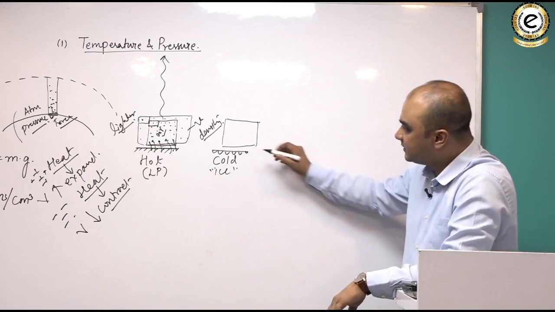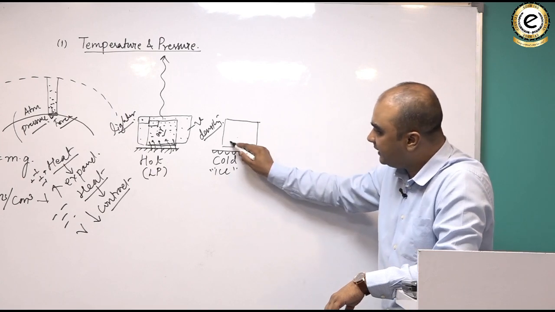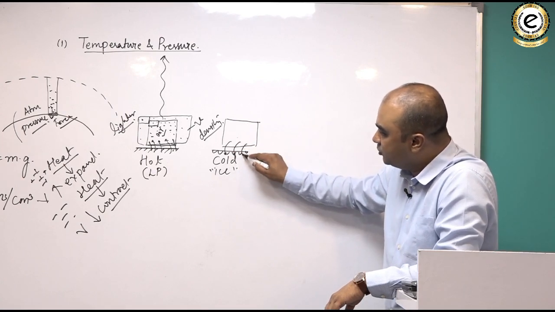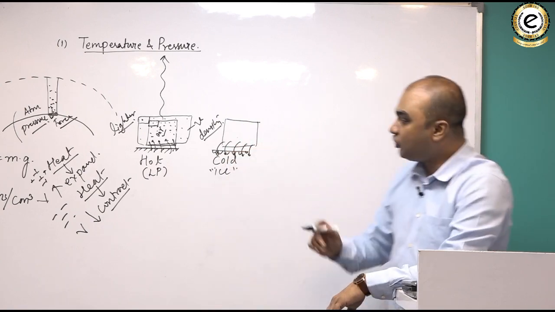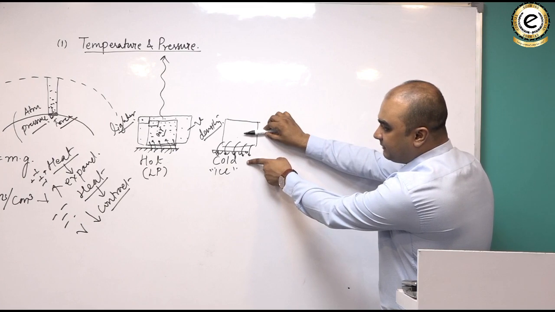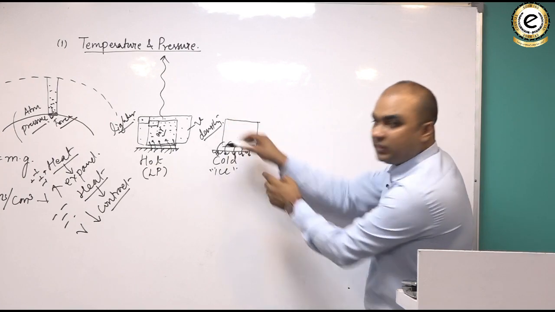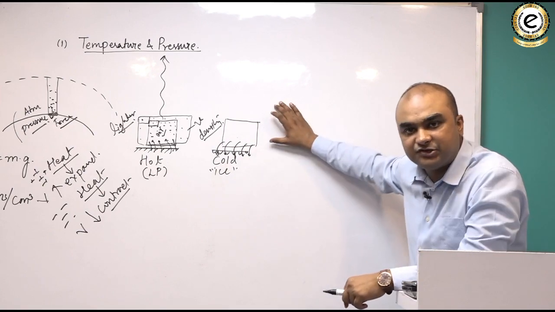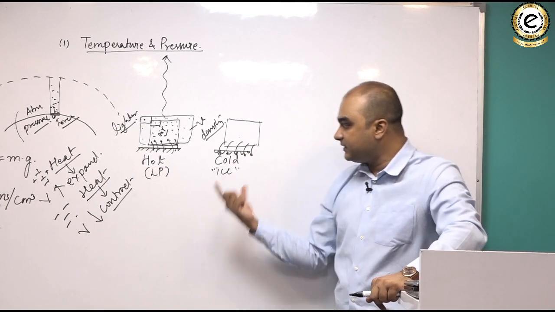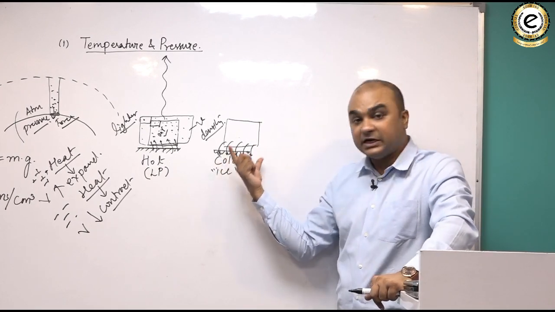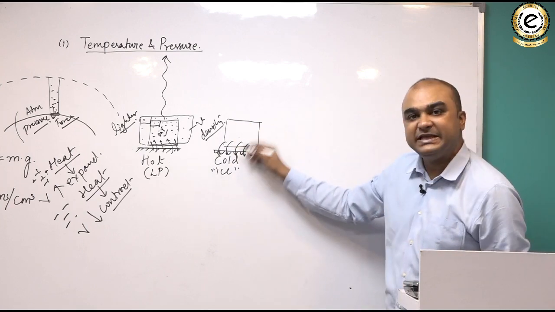Now what happens is, this is relatively warmer than the surface. So it will start losing heat to the surface. Why? Because the law of conduction says when two bodies of different temperature come in contact with each other, heat flows from the hotter body to the colder body. And I told you that the temperature of this air parcel is relatively more than the temperature of this surface. ये surface ठंडा है air parcel के मुकाबले, and that's why the heat will flow from the air parcel to the surface.